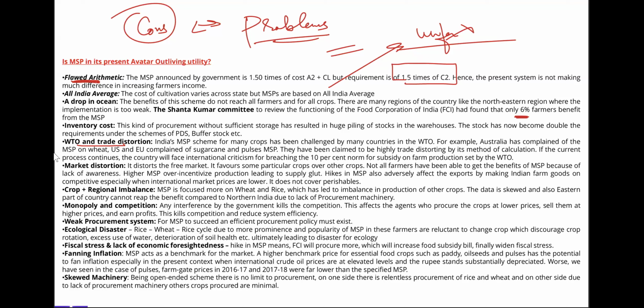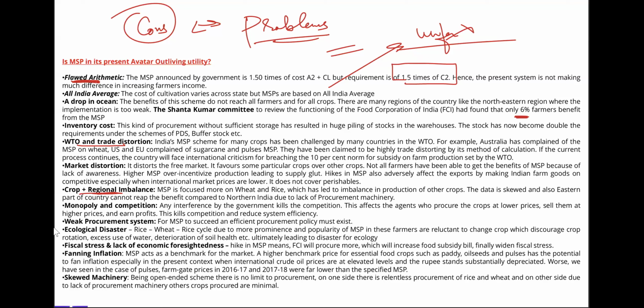So market distortion is there. The market gets flooded with the food grains. The problem of inflation, food inflation, comes there. Then the regional imbalances: you will see why this MSP is so strong and rampant in parts of northern India, why this MSP is not strong in southern India, why it is not strong in the eastern part of India. So a regional imbalance it creates. Okay, monopoly and competition, let's leave that.